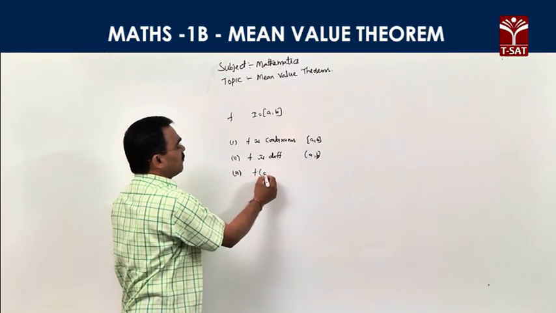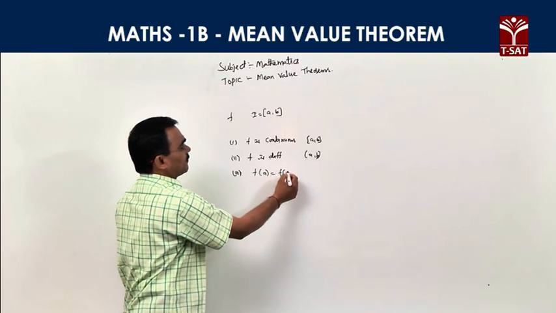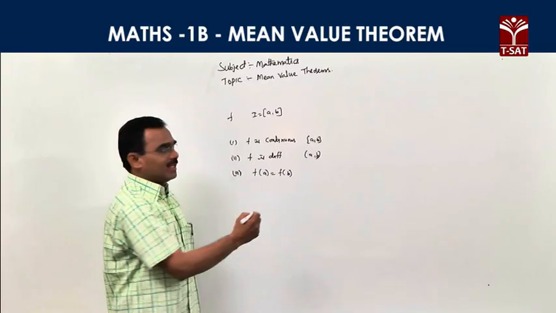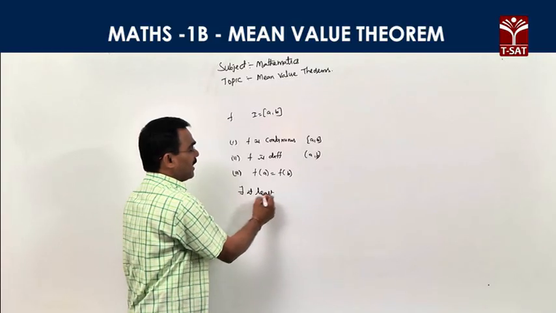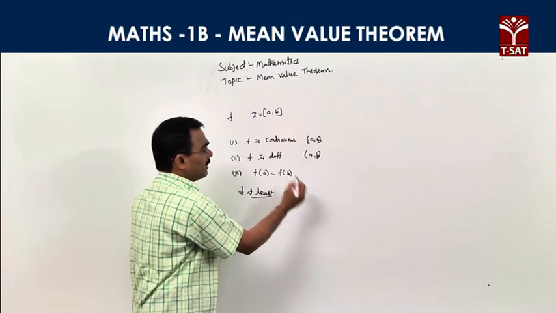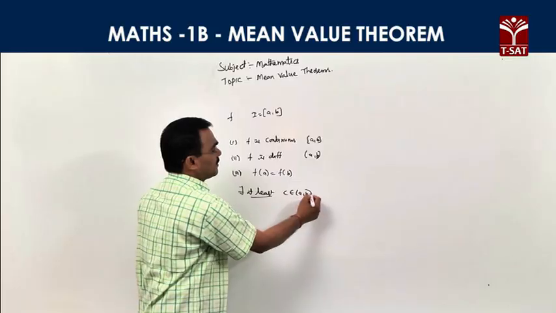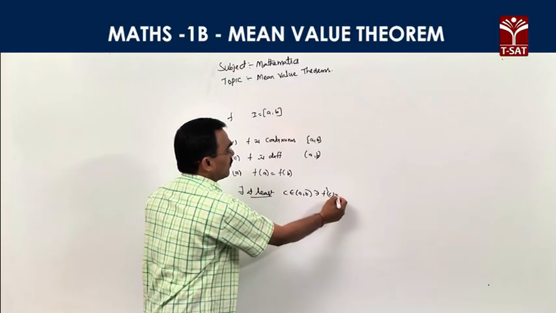Third condition, f(a) is equal to f(b). If these three conditions are satisfied, then there exists at least, most important, at least one real number c belonging to the open interval (a, b), so that f'(c) is equal to 0.